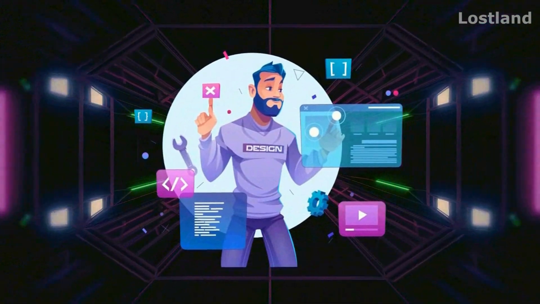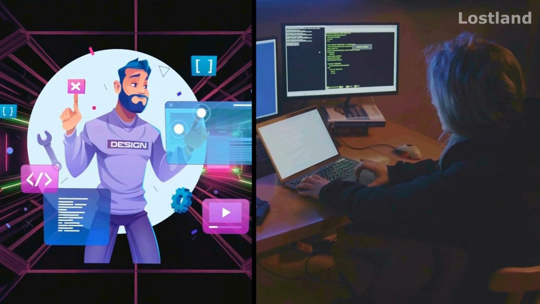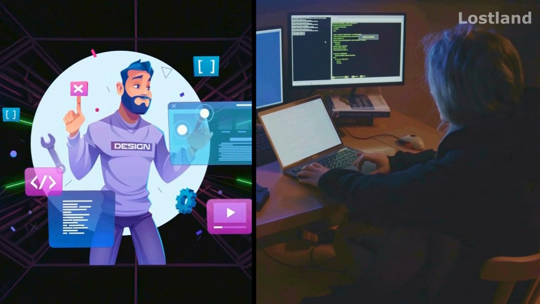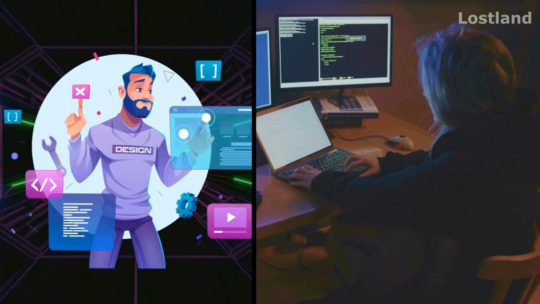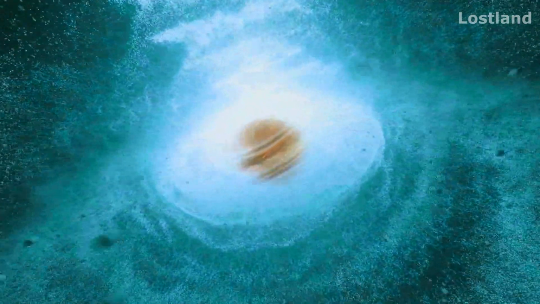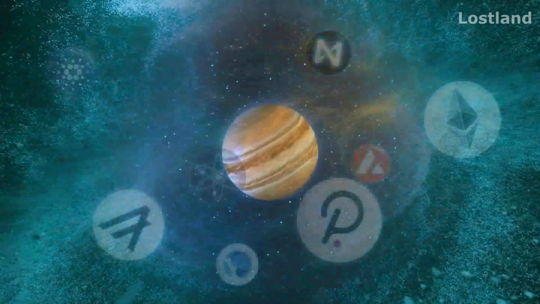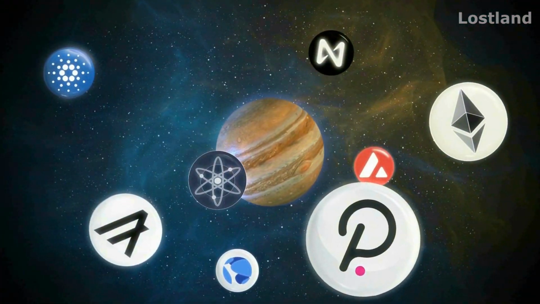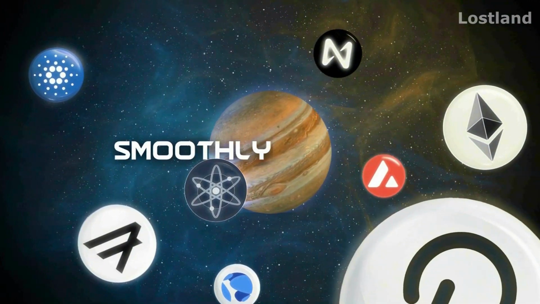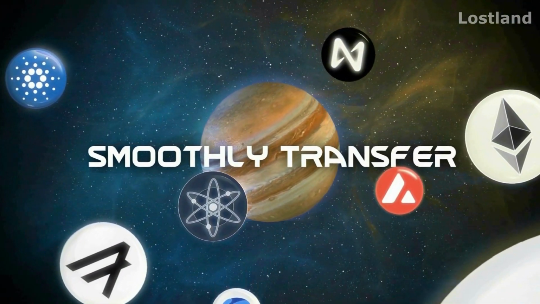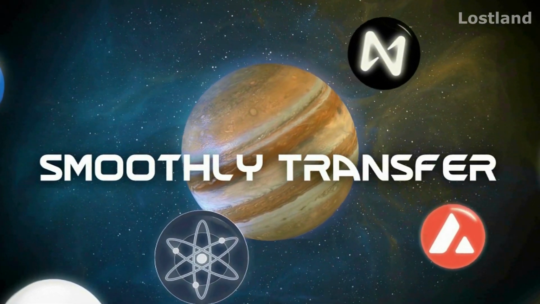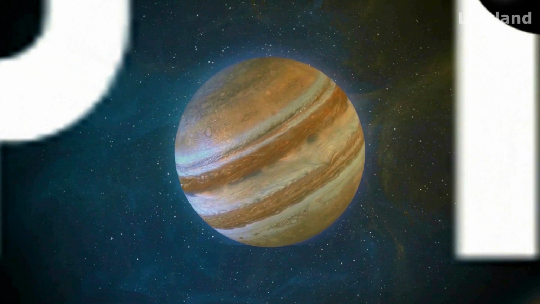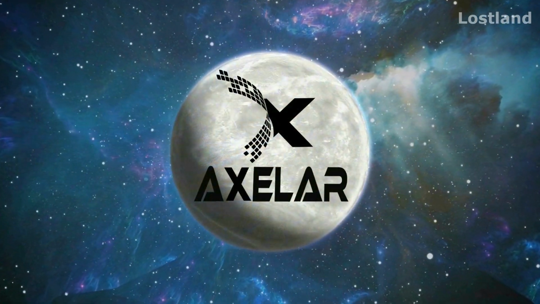And that's why platform developers and application builders must understand the different communication protocols to communicate their blockchains across every pair of ecosystems. But what if I told you that there is a major planet? The planet that allows every chain to work together, smoothly transferring assets or crypto across any chain that you want without any obstruction. And the planet that we are talking about is called Axelar.